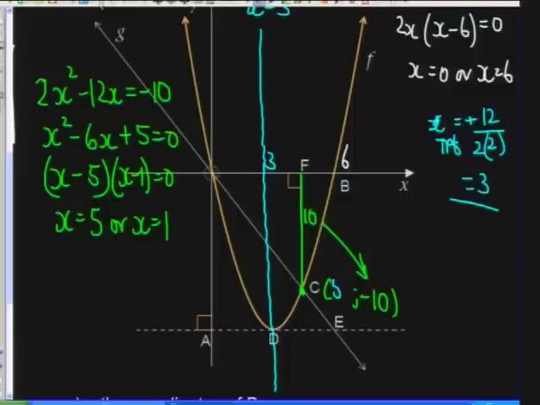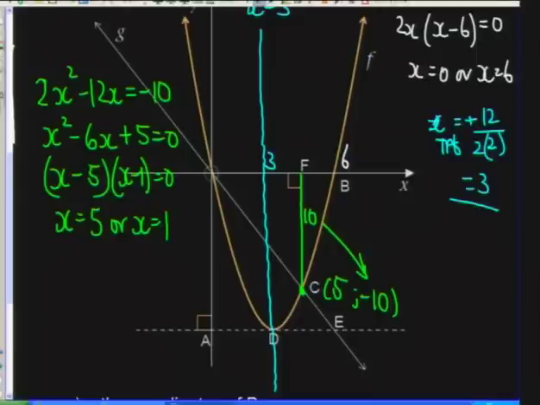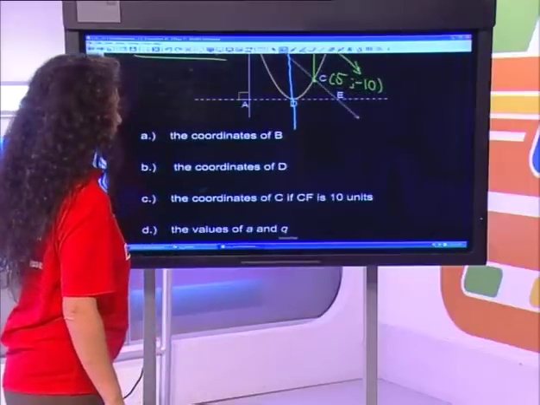Let's just undo that, and let's just go and make it green. So we need to just make that green. There we go. So that's (5, negative 10). Okay, so given the distance, make sure you interpret into the quadrants with the correct sign.